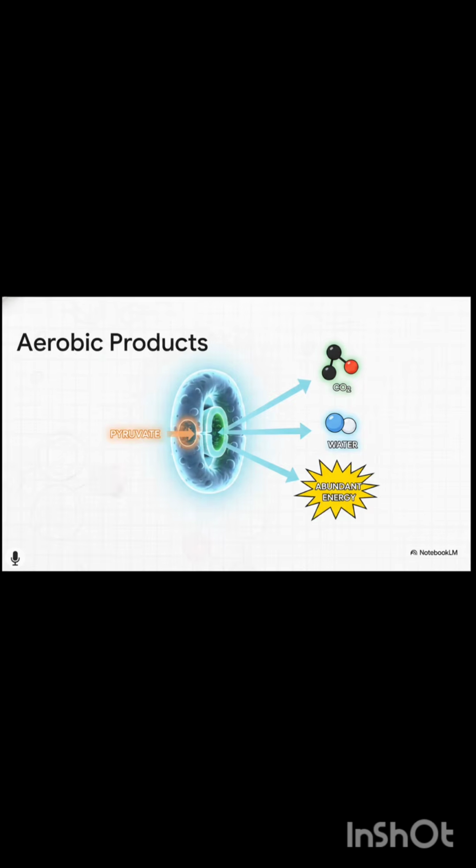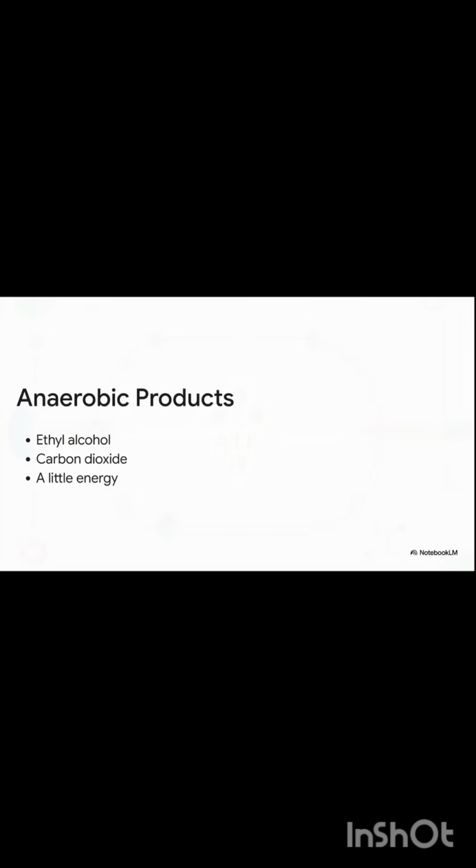With oxygen, aerobic respiration totally breaks down pyruvate. The payoff? A massive 38 molecules of ATP. But without oxygen, yeast produces ethanol, carbon dioxide, and a really measly 2 molecules of ATP.